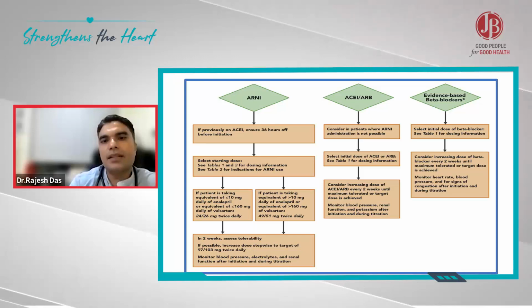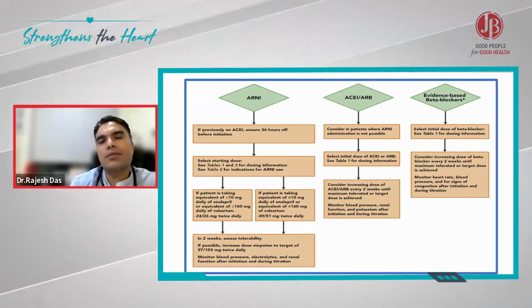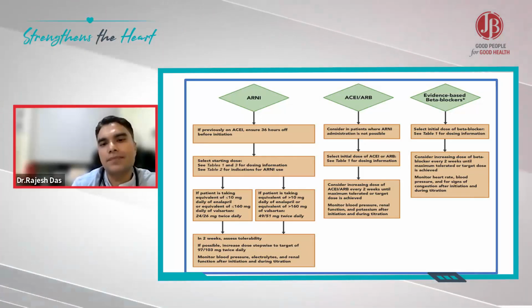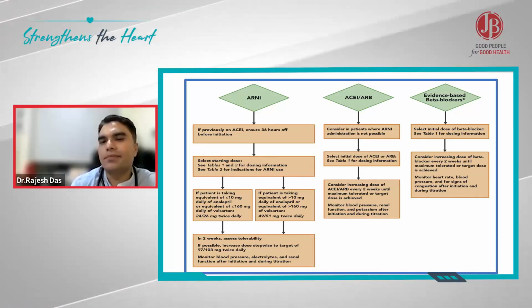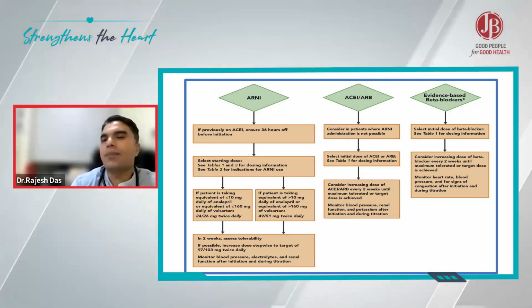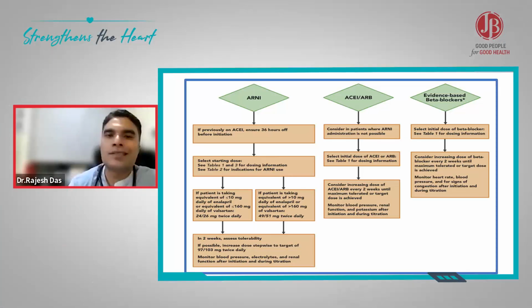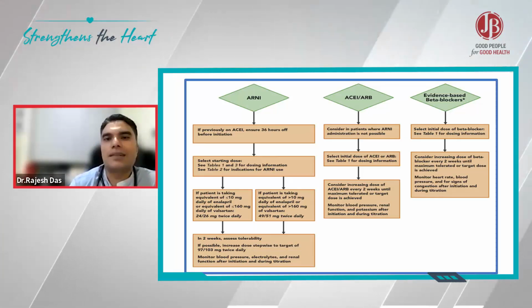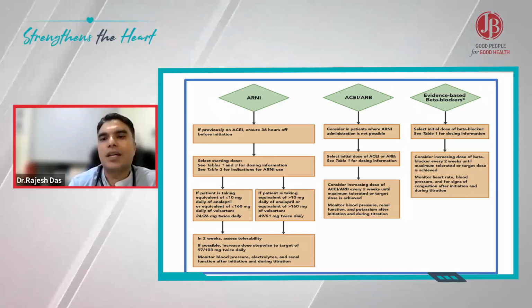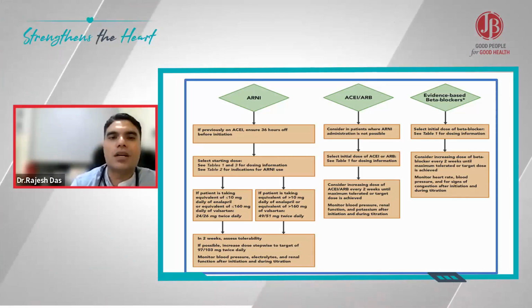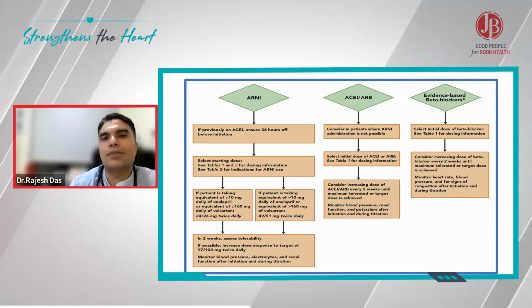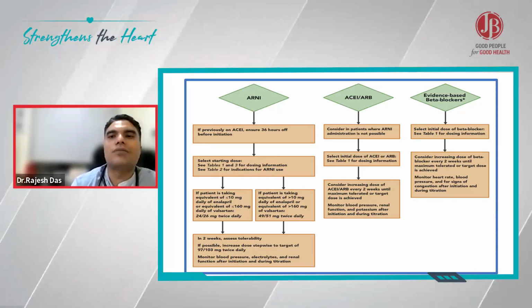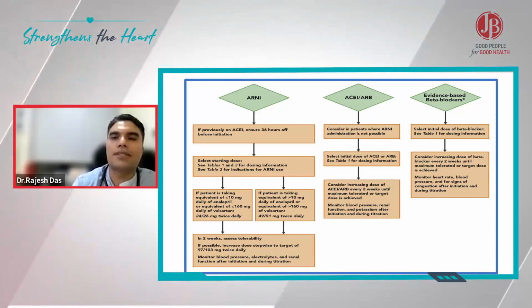So then when to consider ACE or ARB? Of course, when ARNI administration is not possible. And beta blocker, of course, we know that beta blocker is another pillar in the therapy of HFrEF. So beta blocker, aldosterone antagonist, and SGLT2 inhibitor, we should introduce as early as possible. If the hemodynamic parameters allow us, we should initiate these therapies as soon as possible.